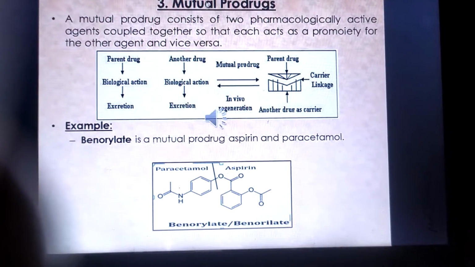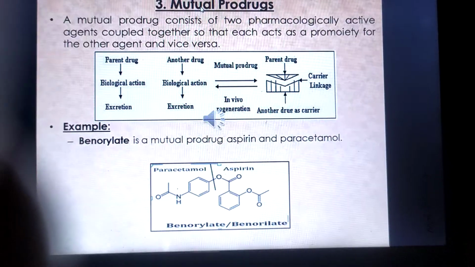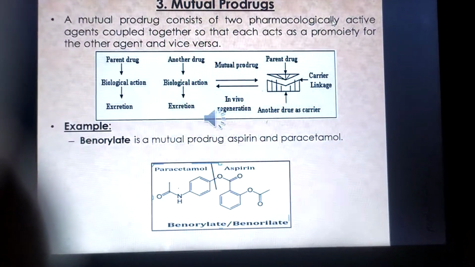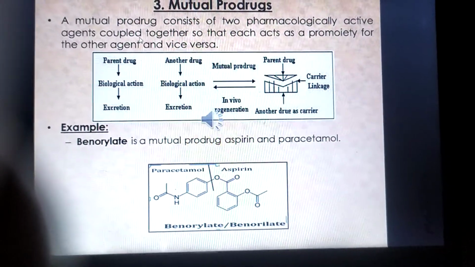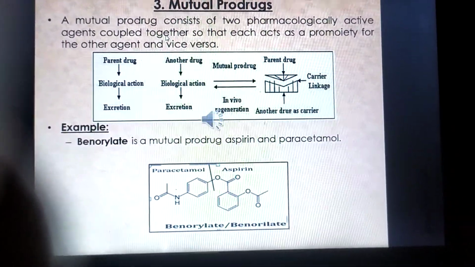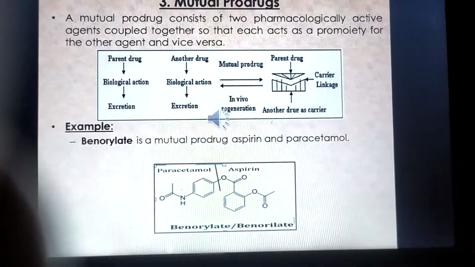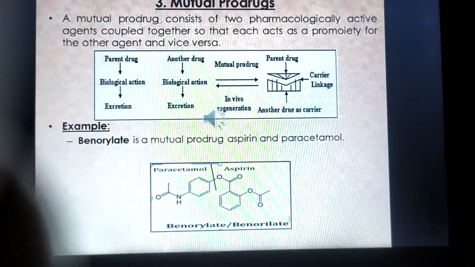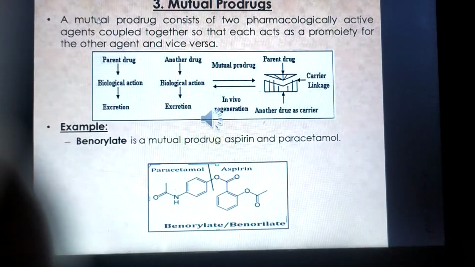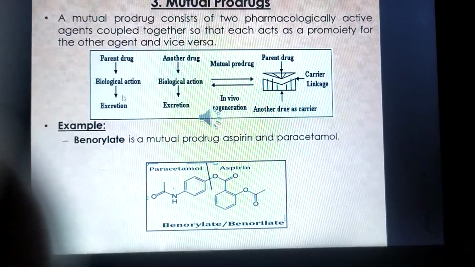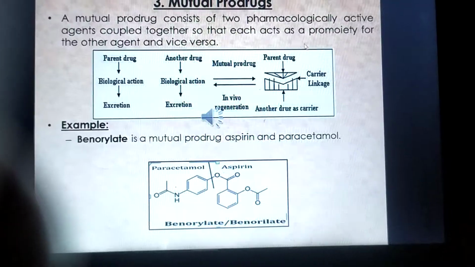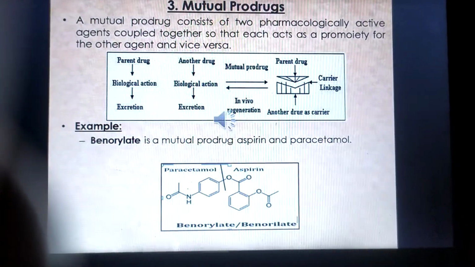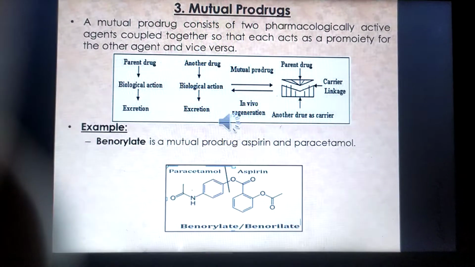Third one is the mutual prodrug. What is a mutual prodrug? A mutual prodrug consists of two pharmacologically active agents coupled together so that each acts as a pro-moiety for the other agent. So both drugs are used as a pro-moiety for the other here. The drug combination is used for drugs having a synergistic effect.